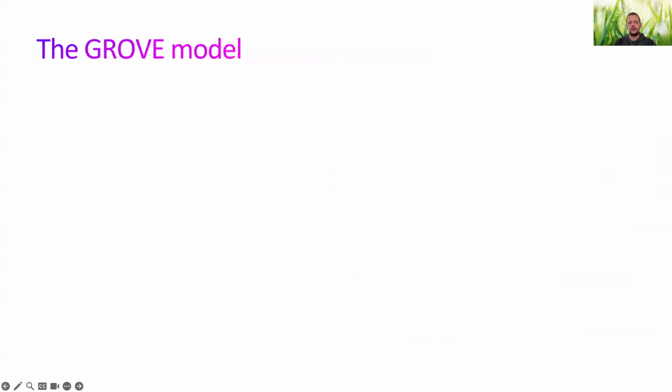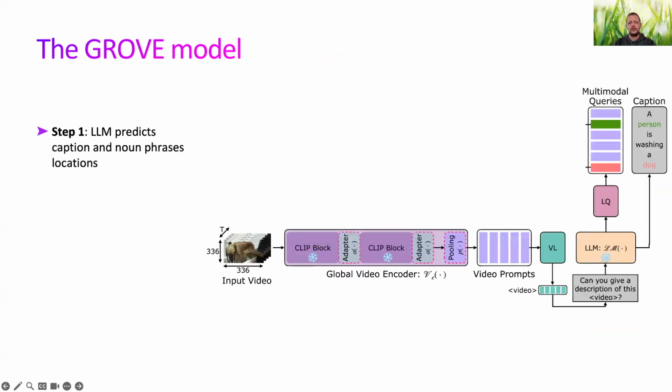Beyond the dataset, we also introduce our model, GROVE, designed specifically for grounded video caption generation. Here is how it works. Step 1. We take the raw video and feed it into a video encoder which extracts rich spatiotemporal features. These features are passed to a large language model which generates the caption and predicts the location of the noun phrases. Here we use adapters to enhance spatiotemporal modeling.